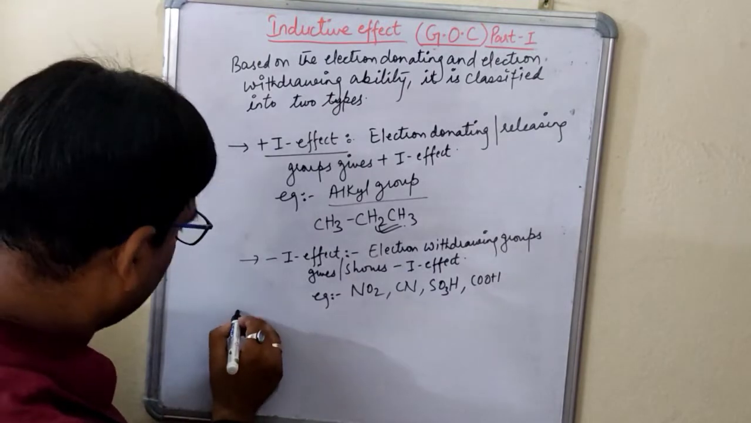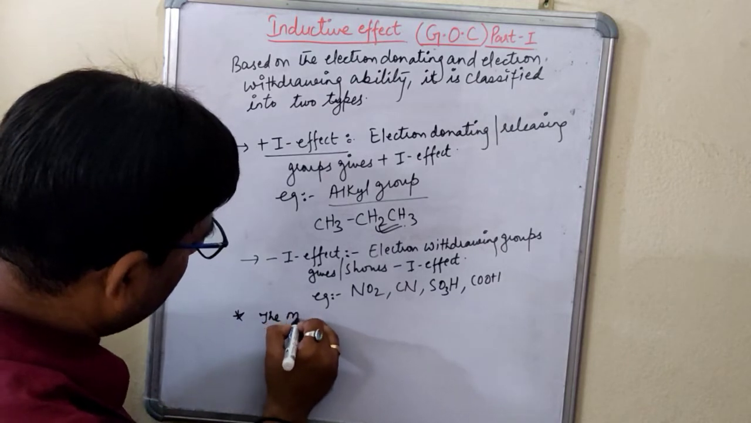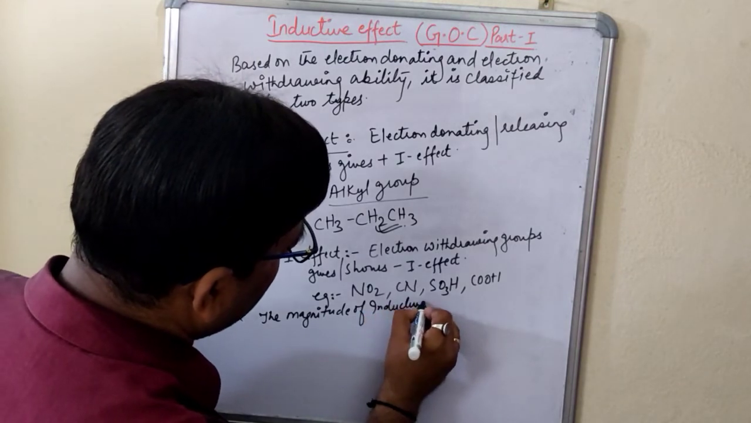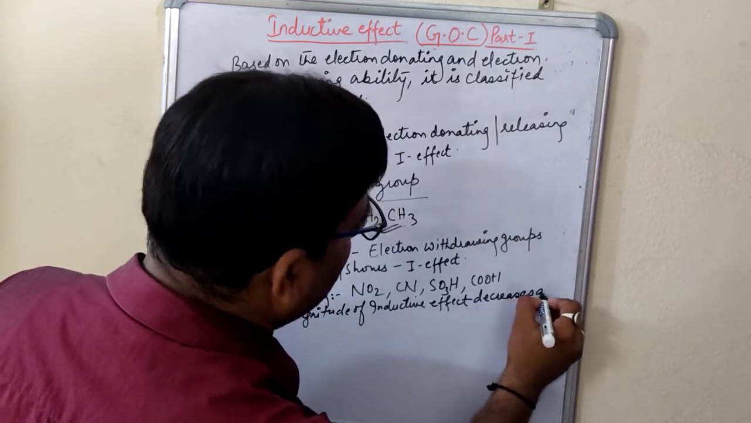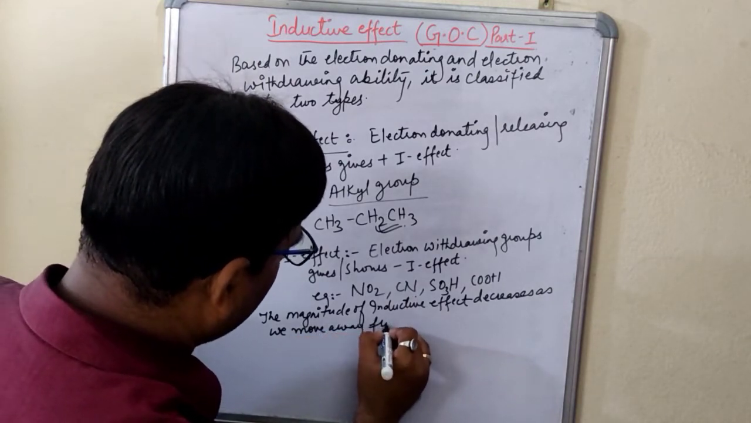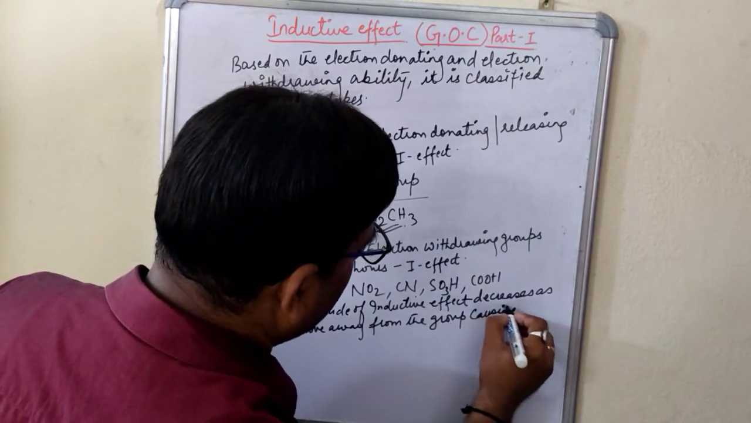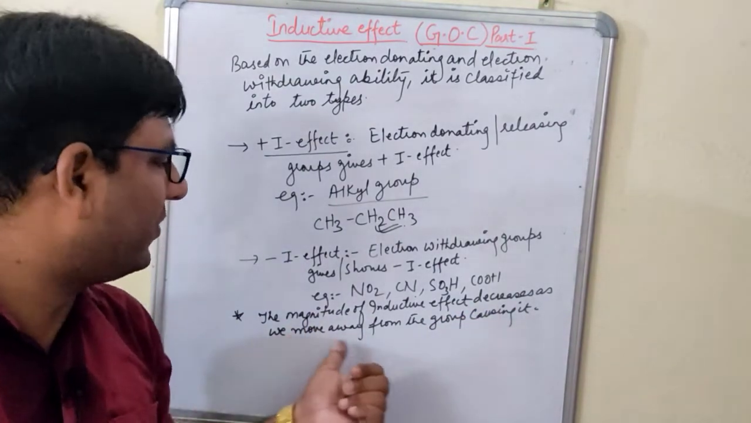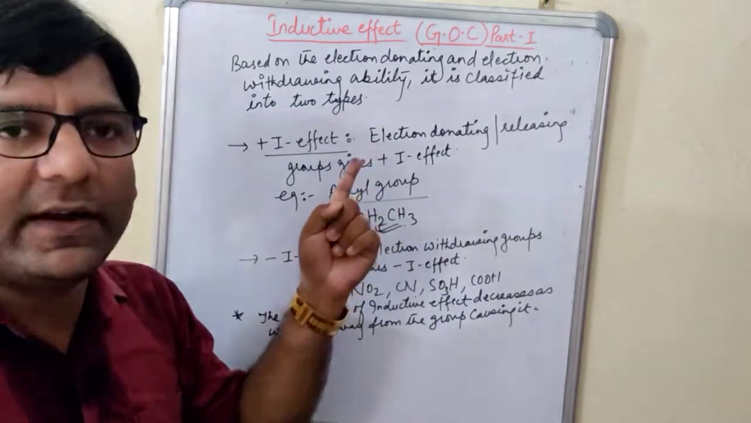One last thing, students, you need to write this important point: the magnitude of inductive effect decreases as we move away from the group causing it. Very important point, students. You know what type of group causes the inductive effect? That is the electronegative atom.